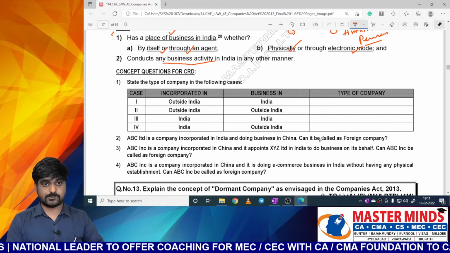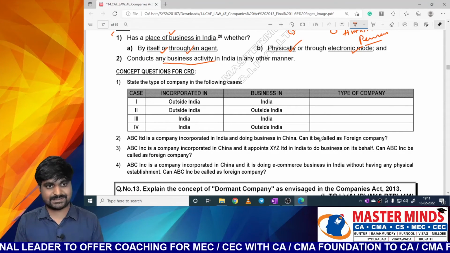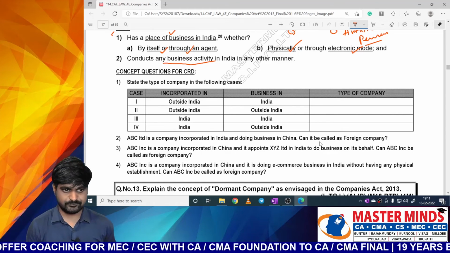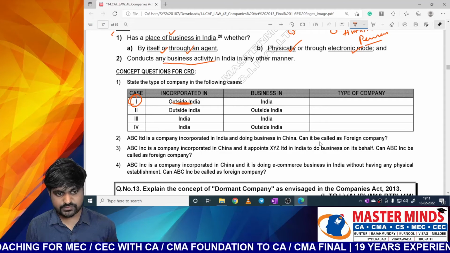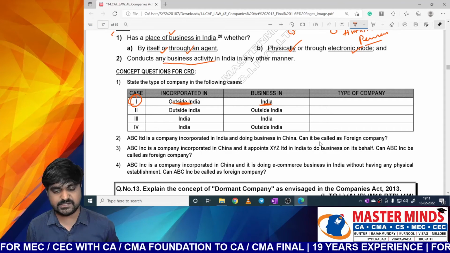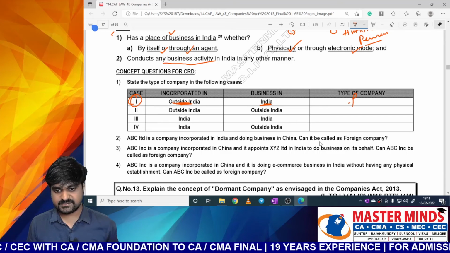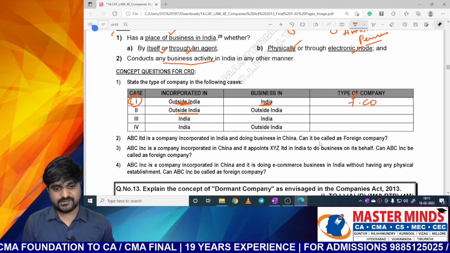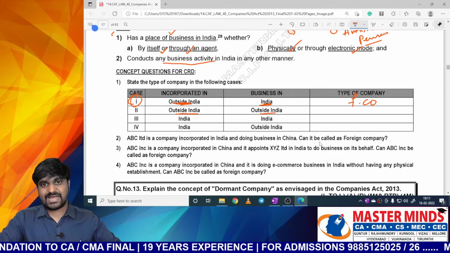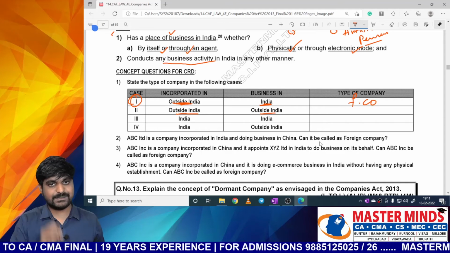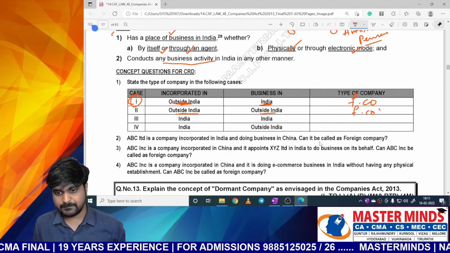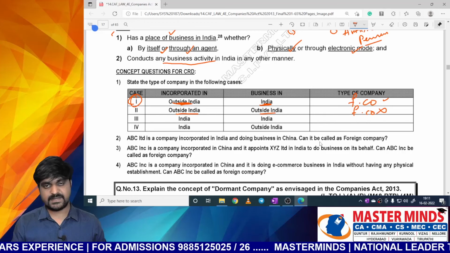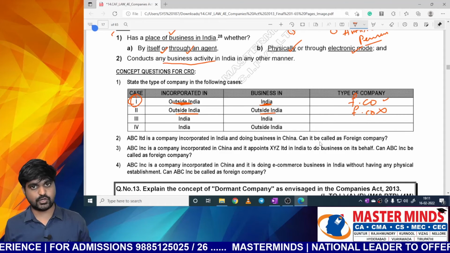Okay, let's see these concept questions so that we can get complete clarity on this concept. First one, state the type of the company in the following cases. Case 1, the company is incorporated outside India but doing business in India. Can I call that company a foreign company? Yes, it is a foreign company. Next one, the company is incorporated outside India but it is doing business outside India. It does not have any business relation with India. Can I call that company a foreign company? No, it is not a foreign company. Why? In order to call it a foreign company, it must have a business relation with India, either directly or indirectly, either physically or electronically or in any other manner.